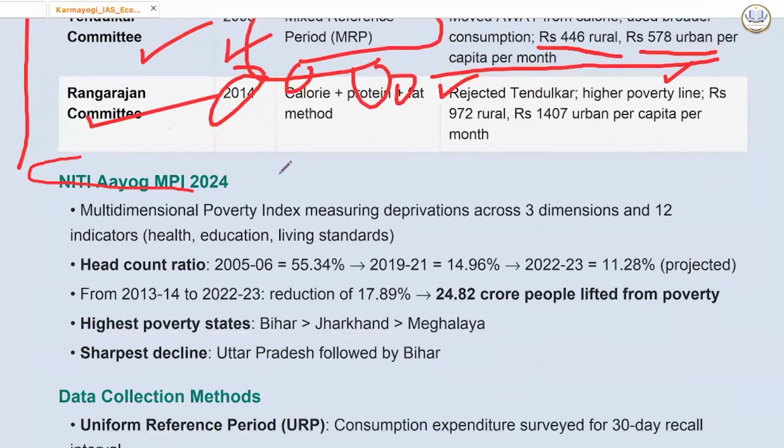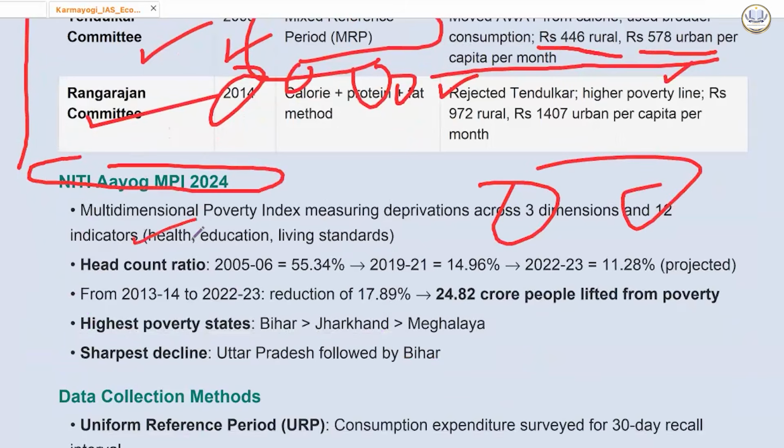Now, NITI Aayog multidimensional poverty index, which measures deprivation across 3 dimensions and 12 indicators, 3 dimensions: health, education and living standards. Here income and wealth is not something which they count. So UPSC, if they are including wealth, it will be wrong. Remember this.